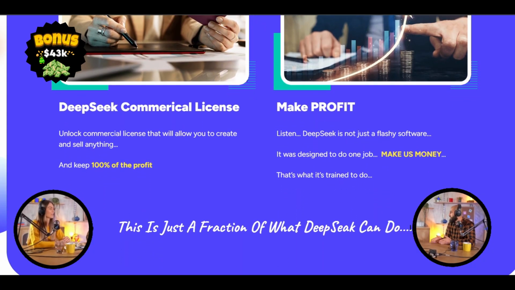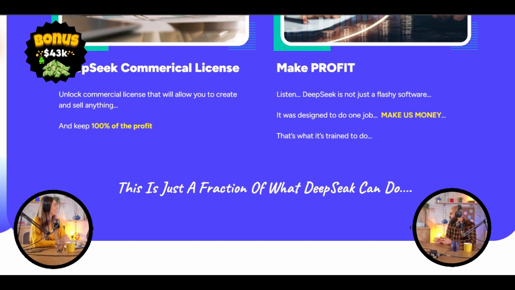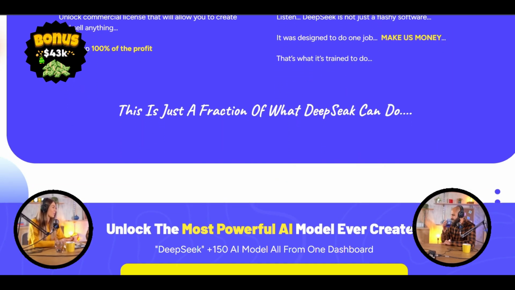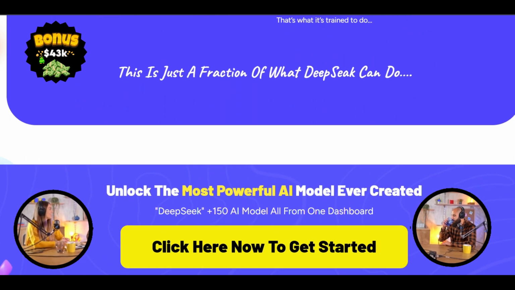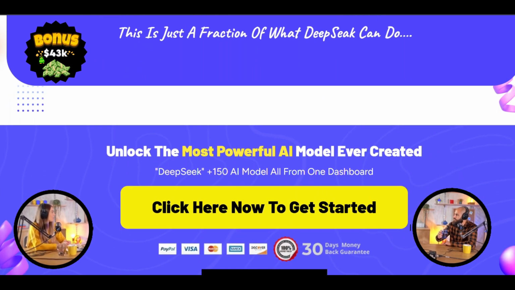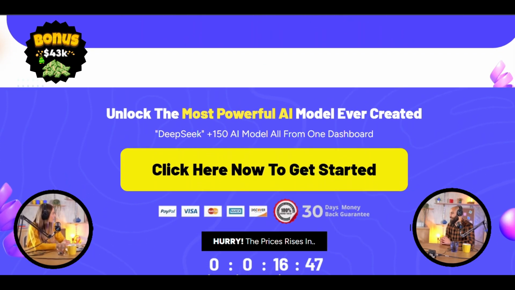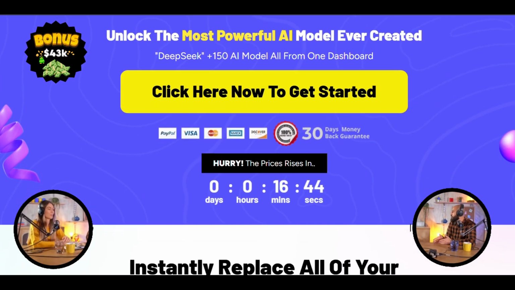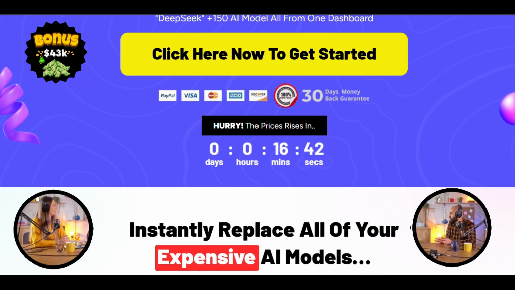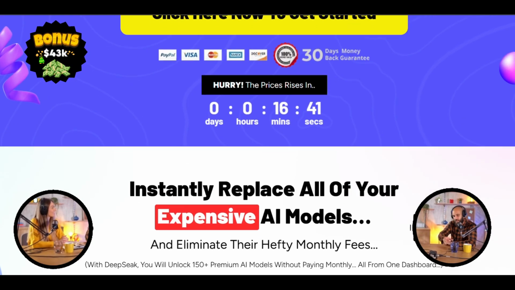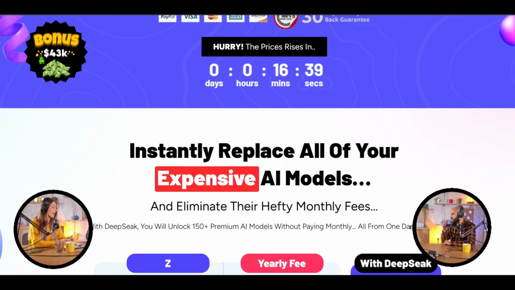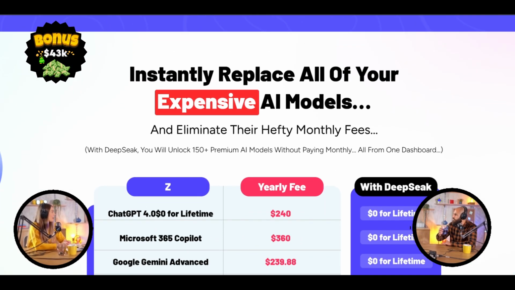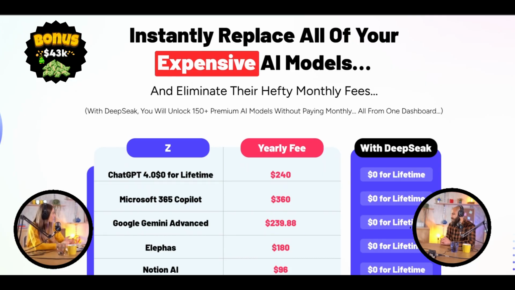I remember you mentioned something called the R1 AI model being at the heart of DeepSeek. Yeah, that's the one. That's right. What exactly is that, and what makes it so special? Well, their marketing materials describe it as a revolutionary leap forward in artificial intelligence. They say it's significantly faster, more efficient, and more adaptable than other AI models out there. And they claim that this is the driving force behind DeepSeek's ability to access and use all those other AI models, those 150 plus models they keep talking about, creating this interconnected network of AI capabilities.